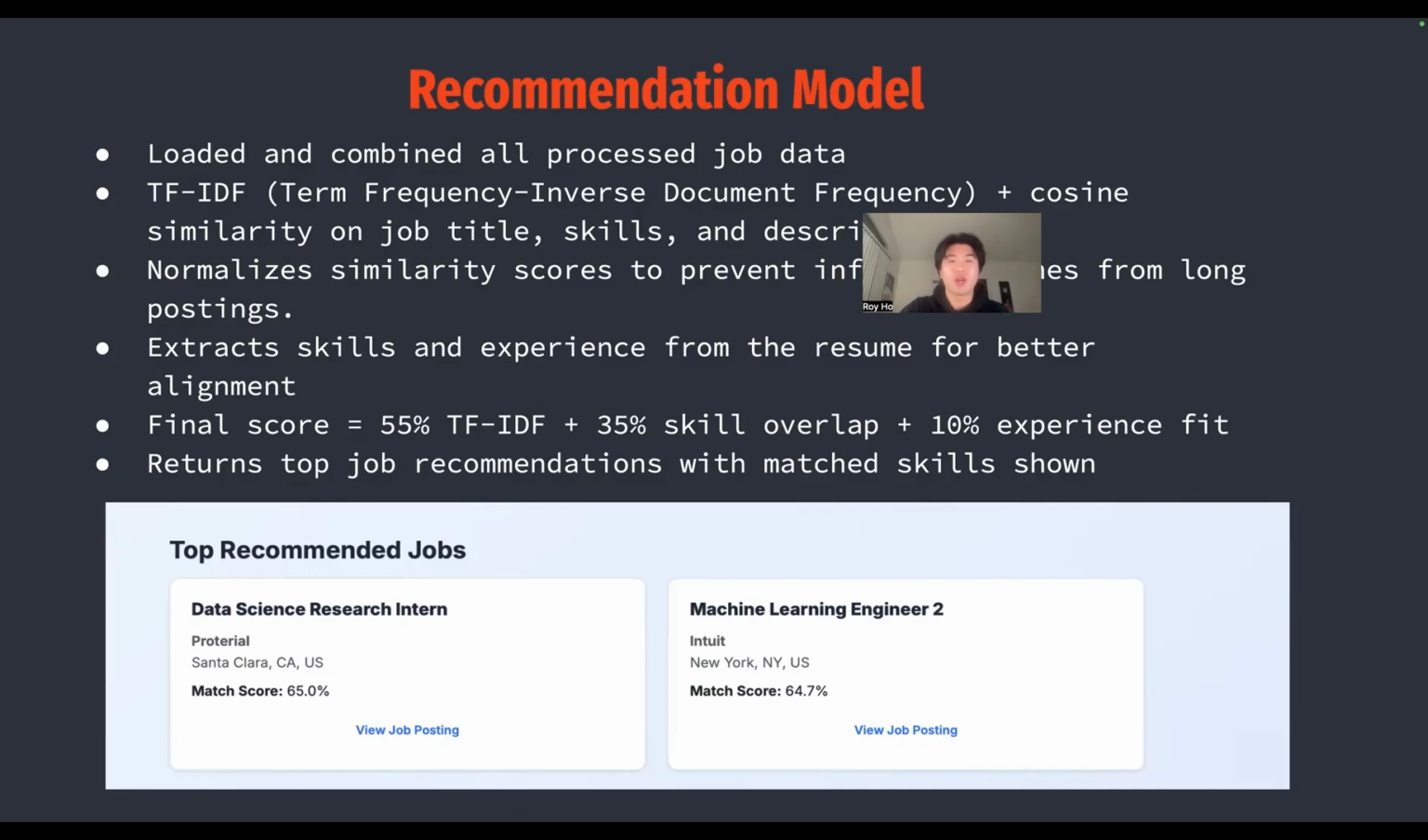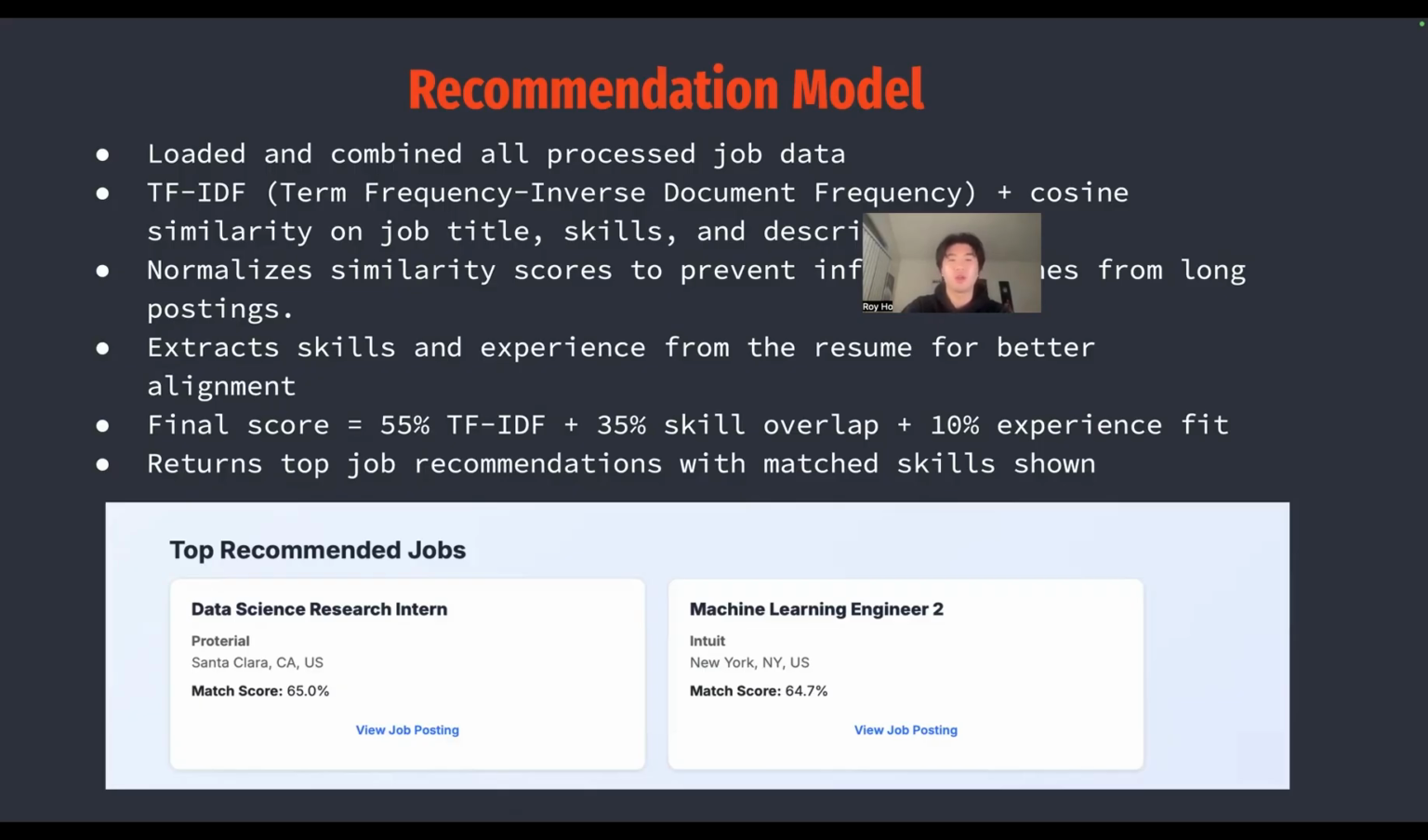Next, we converted every job posting into text features by combining the job title, the job's extracted skills, and the full description. We used a TF-IDF vectorizer, which measures how important certain words and phrases are across the dataset. We then transformed the user's resume the same way and computed cosine similarity between the resume and each job posting. And to avoid inflated matches from longer job descriptions, we normalized these similarity scores to a 0 to 1 scale, because in our original model we were getting inflated job matches because of these long descriptions. And so we had to normalize it.